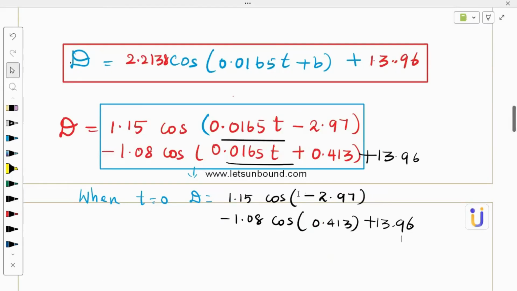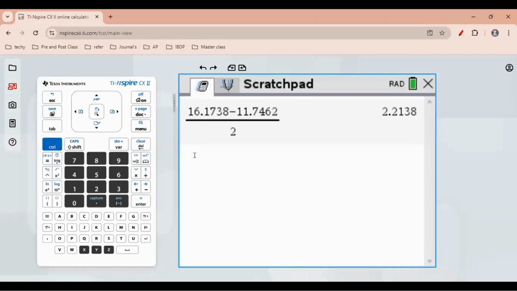I will calculate this value again, switching to the calculator. Let's quickly do this. It's just a normal calculator page, right? So I'm solving for 1.15 times cos negative 2.97, then minus 1.08 times cos 0.413, then plus 13.96.